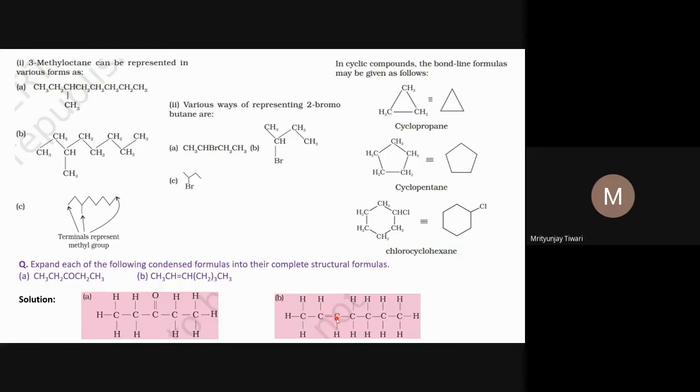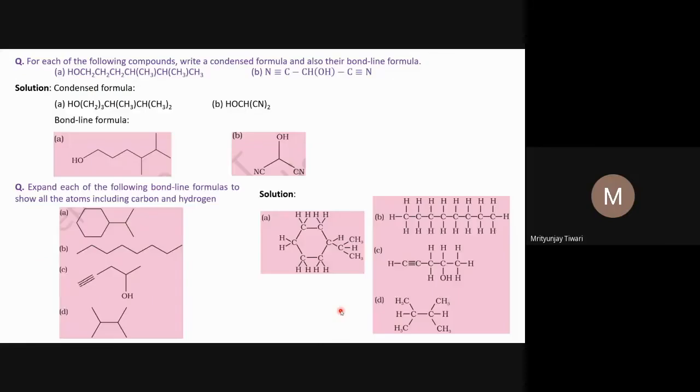So now we'll move to the next carbon atom. This one has a double bond already here, one single bond, so 3 bonds, and one hydrogen atom was there. The one hydrogen atom will be attached. Then the CH2 group: 2 hydrogen atoms, you write CH2 and you count the covalency 4. Then again CH2, you count covalency 4. Next we move to the terminal atom, which is CH3, meaning 3 hydrogen atoms are linked to it. Hydrogen atoms will be written, and then we count covalency, it is again 4. Now the complete structural formula for this compound is written.